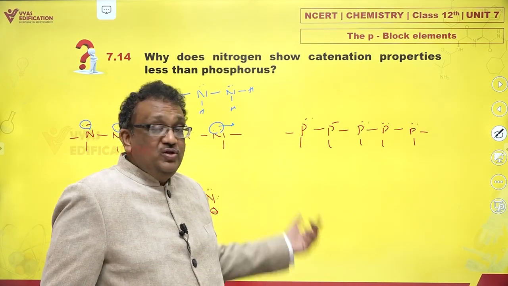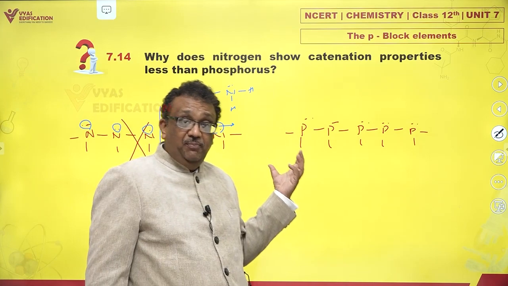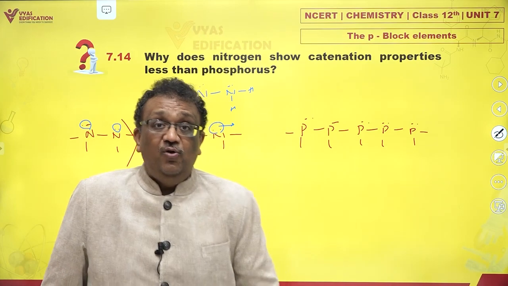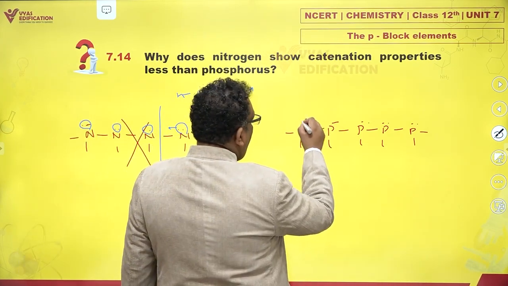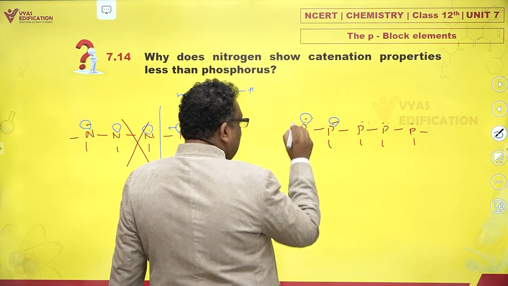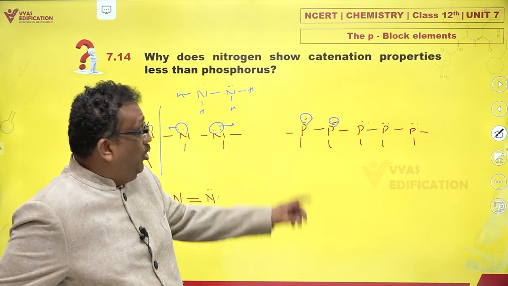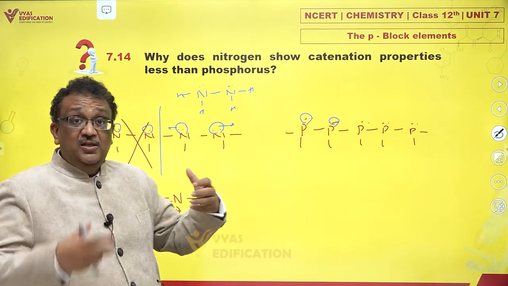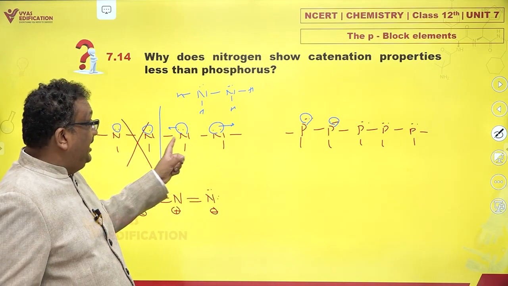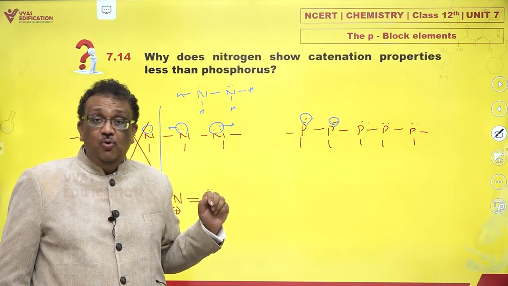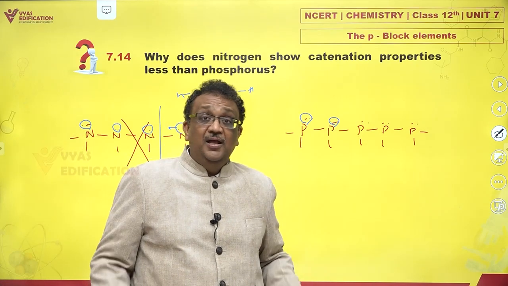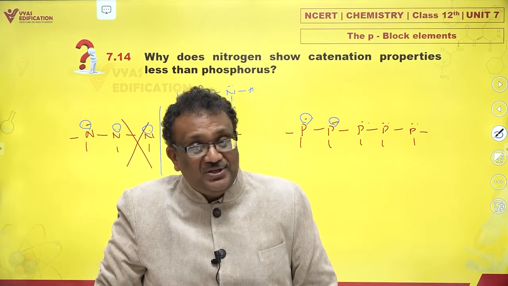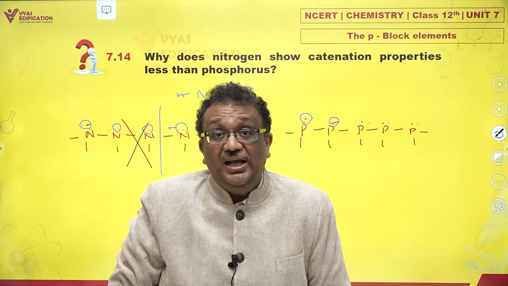Okay. What about phosphorus? In case of phosphorus, atoms are bigger. So the bond length of phosphorus is a little more than nitrogen. And because of the longer bond length, now lone pairs are far apart. Repulsion is there, but repulsion of lone pairs is not as much as in the case of nitrogen. In case of nitrogen, the repulsion between these lone pairs weakened the N-N single bond much more. In this case, lone pair repulsion is there, but it does not weaken the P-P single bond as much. And that is why the P-P single bond is still not as bad as the N-N single bond.